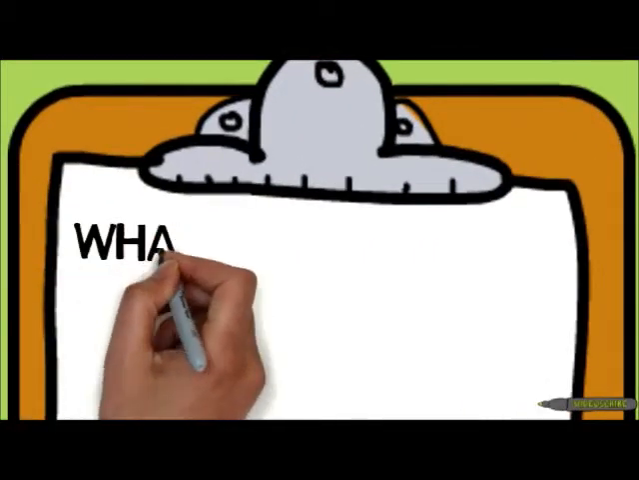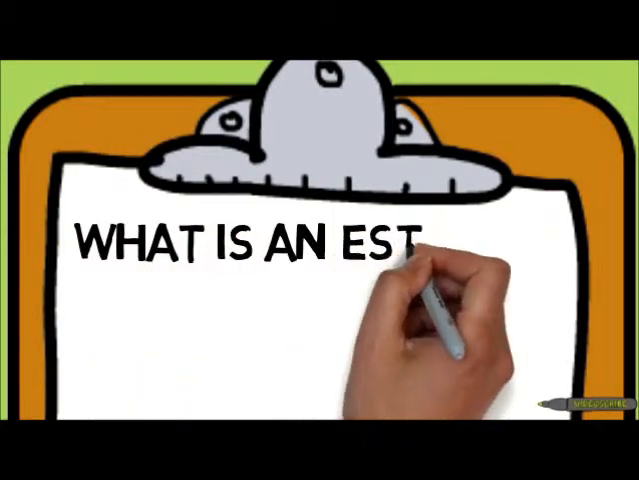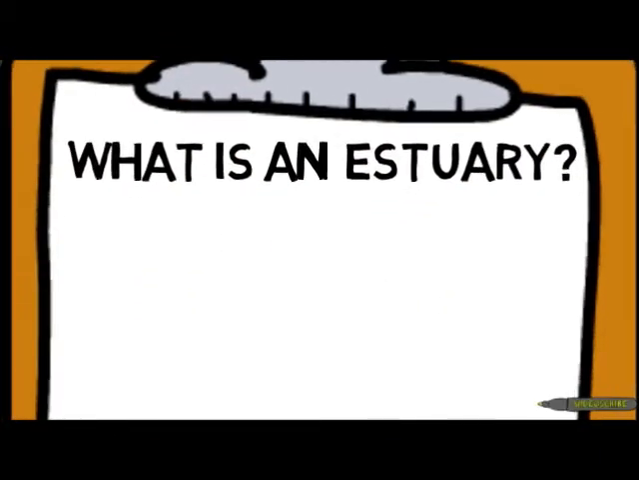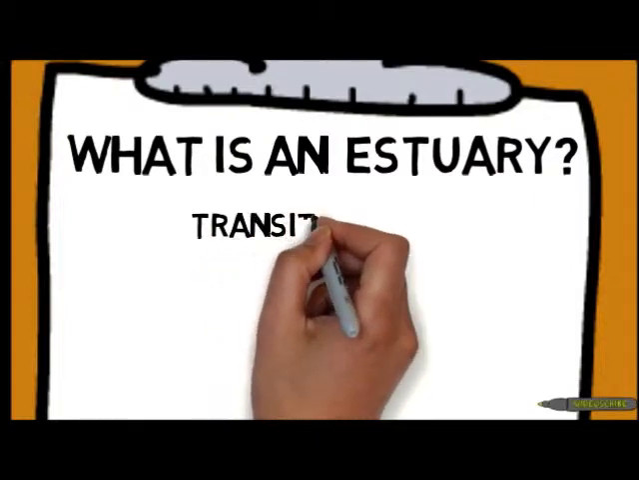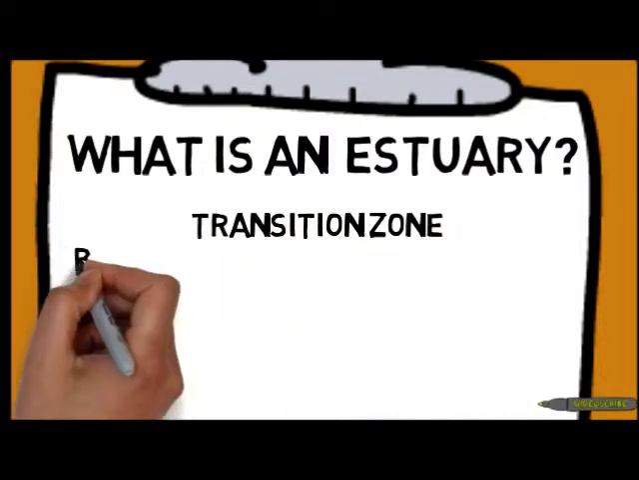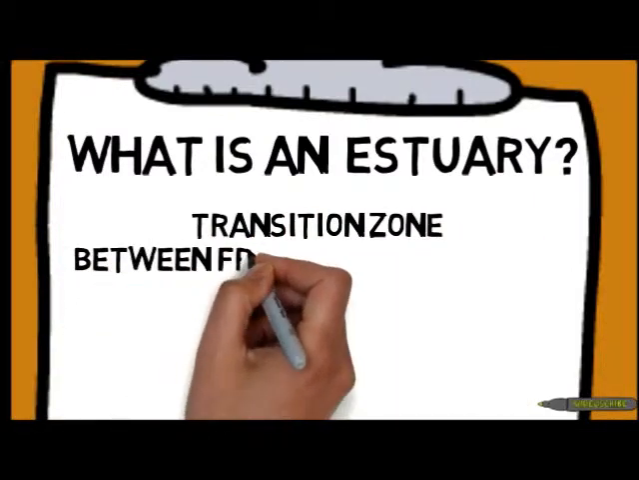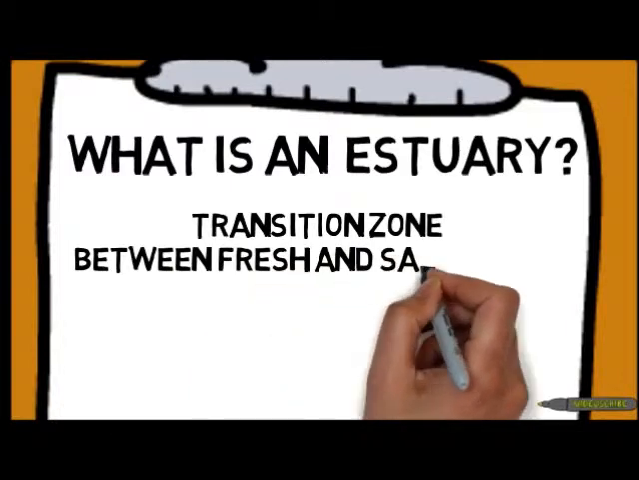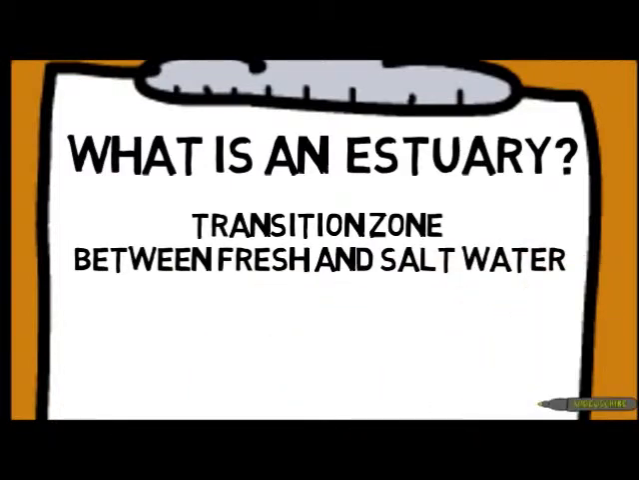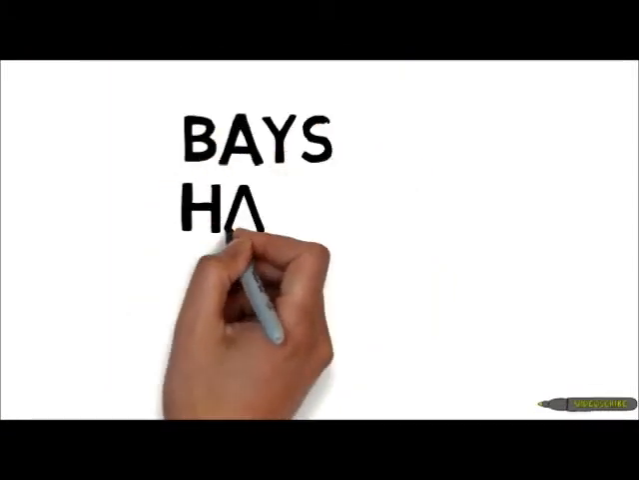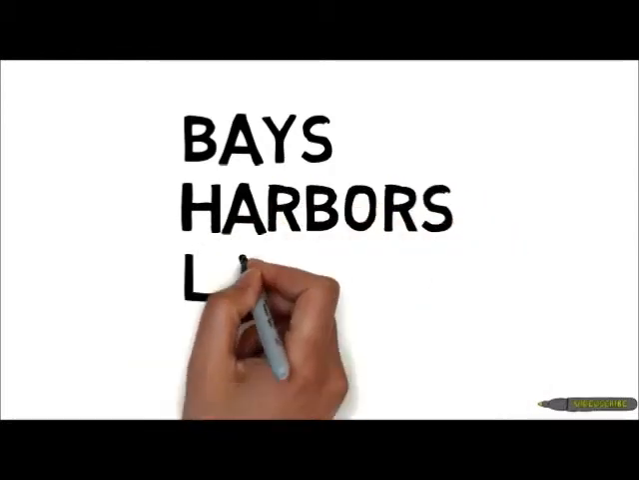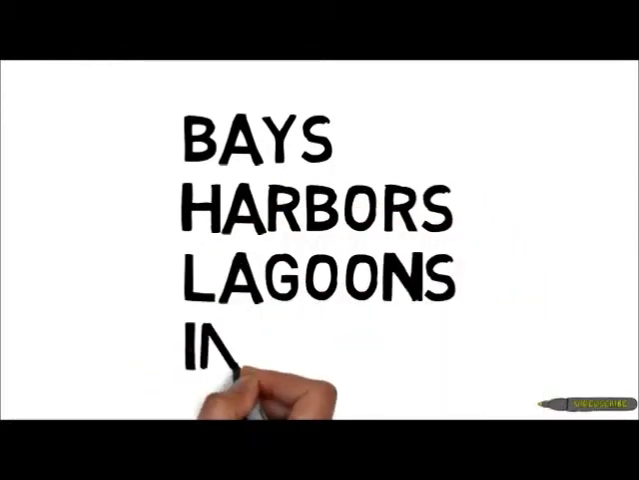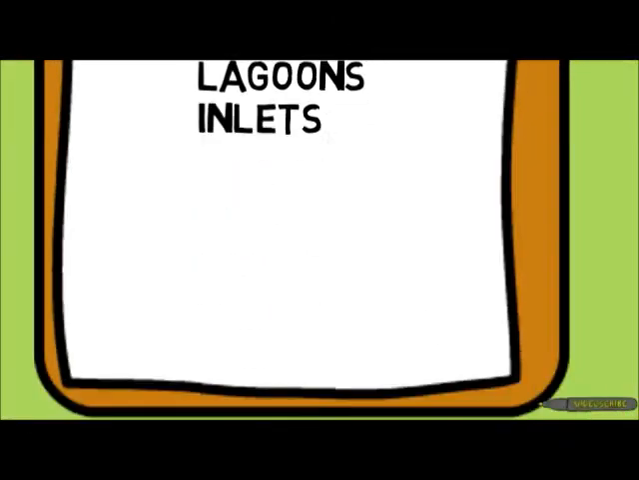You might be wondering, what is an estuary? Well, in its most basic definition, an estuary is a transition zone between freshwater and saltwater. Some things that are common in estuaries are nutrient-rich water, large amounts of many different species, and fish nurseries. Some examples of estuaries are bays, harbors, lagoons, and inlets.